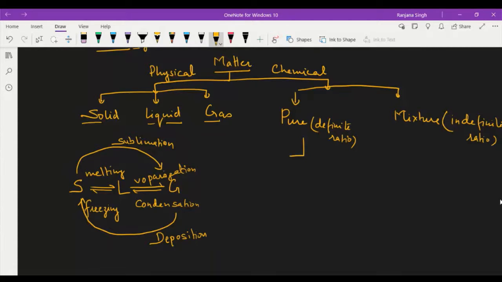Okay, this pure substance can be divided into element and compound. These are all elementary things, but you should be clear. You should be very clear for that. What is element? Elements are the substances having the same type of atom. Okay.